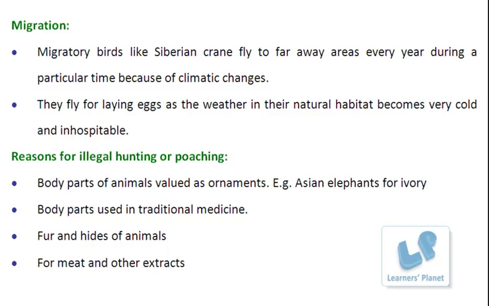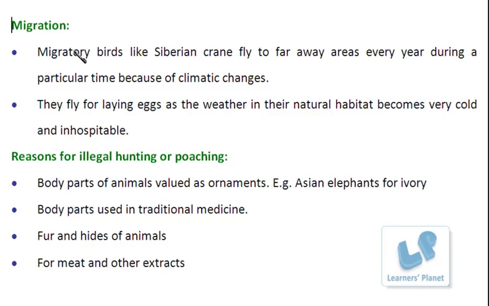But besides this, another important reason is migration. Let's consider one example here. There are migratory birds like the Siberian crane, right? There are these species which migrate to different areas in different seasons or during different climatic changes, right? And of course, this is for their own survival.